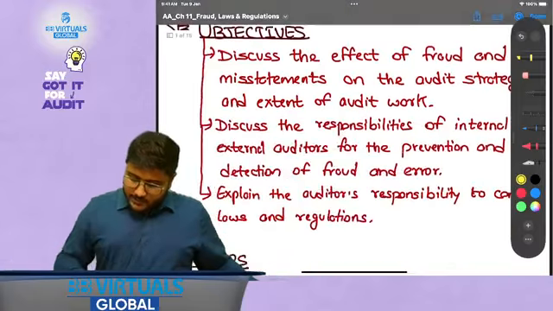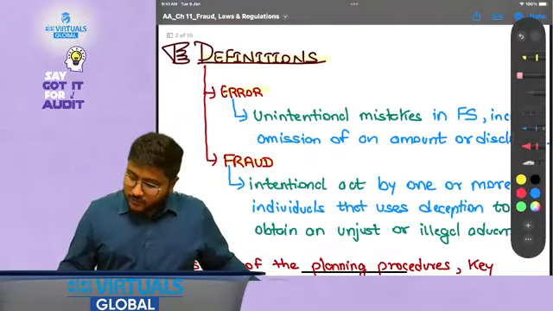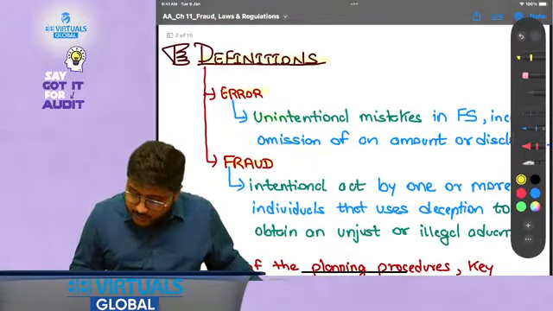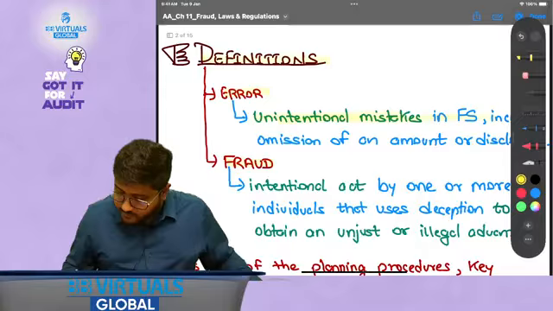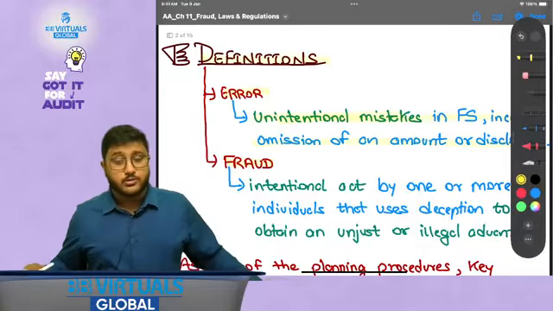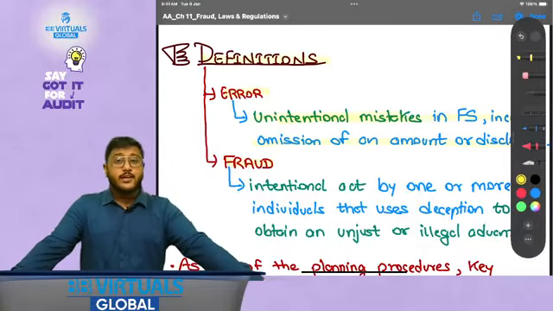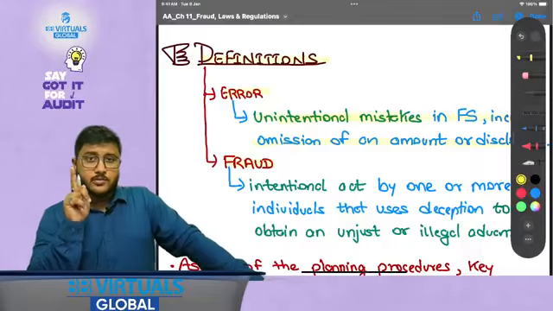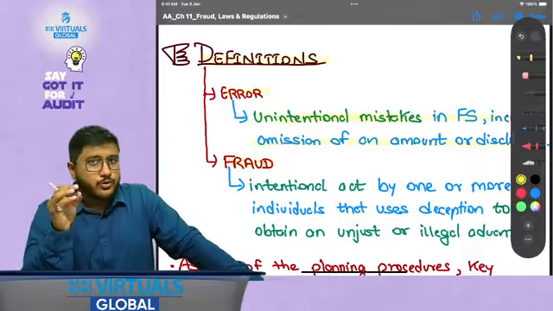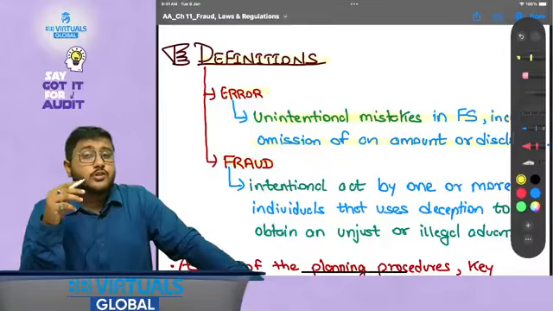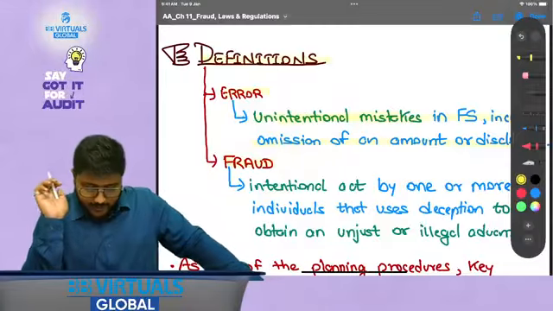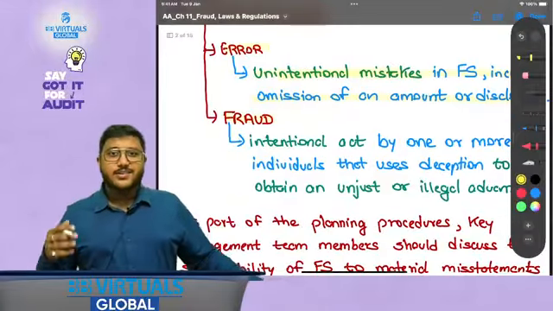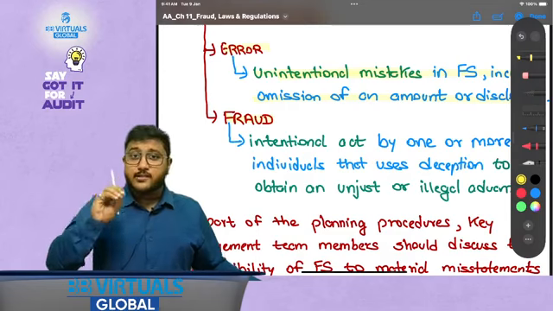Okay. Now let's start quickly. So definition of error. What is the definition of error? Unintentional mistakes in FS, including omission of an amount or disclosure. That is, if it is an unintentional mistake, it should not be an intentional mistake. Okay. Unintentional mistakes in FS, and omission is also included as an error. That is, omission is not considered as a fraud, it is considered as an error, unless there has been evidence that it is done intentionally.